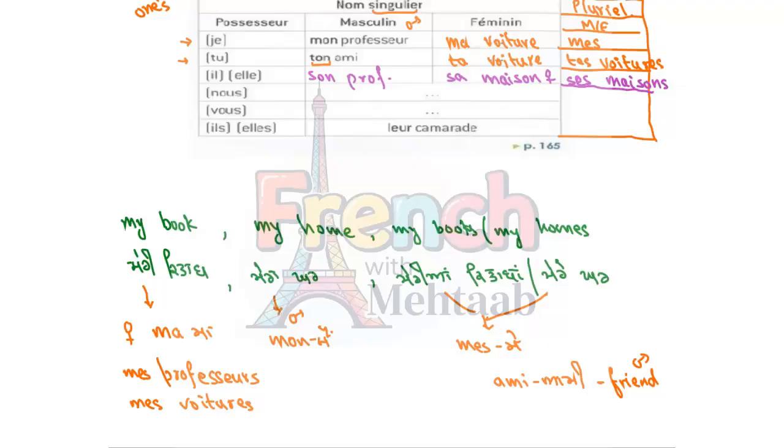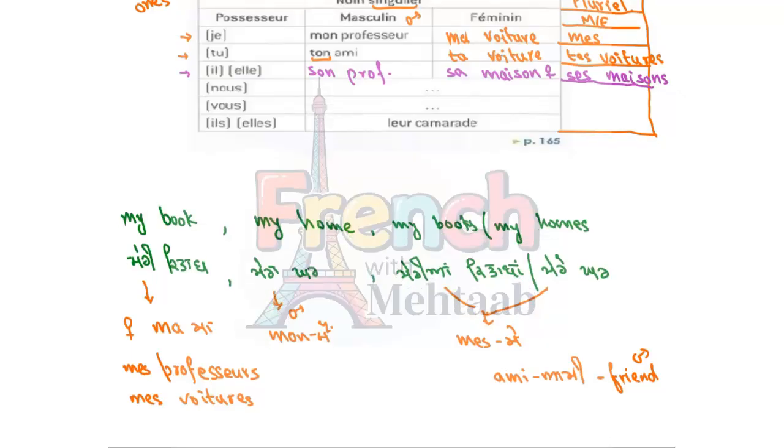Okay, if it's plural we don't check for masculine and feminine. If we want to say usde or usdiyan in plural, it will be said maison. Okay, with nous, vous and ils, we don't use masculine or feminine. We use just one thing for singular and another thing for plural. Okay, try to understand it.